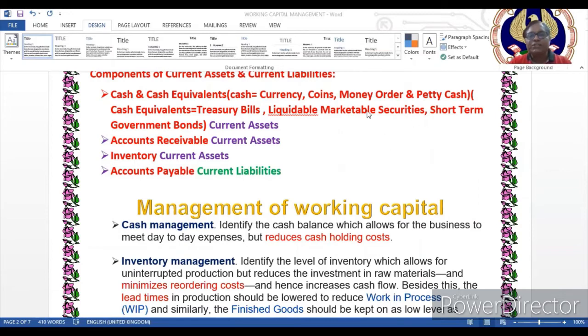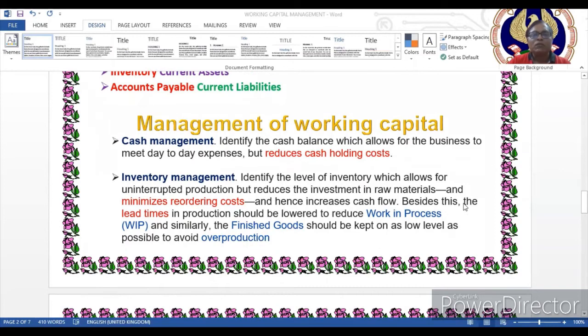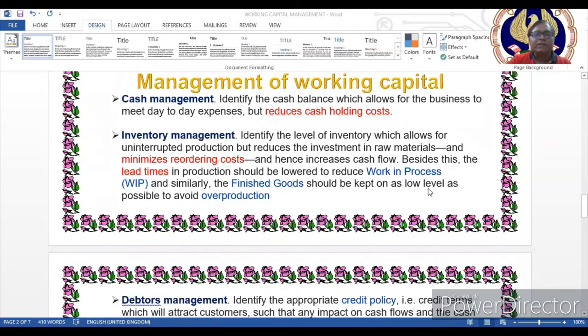Now, how can we manage working capital properly? Effective cash management will ensure that we reduce cash handling cost. Then inventory management, because it is an essential part of the operating cycle.